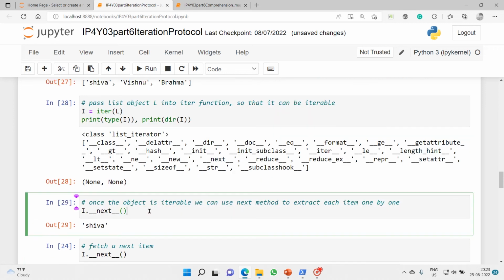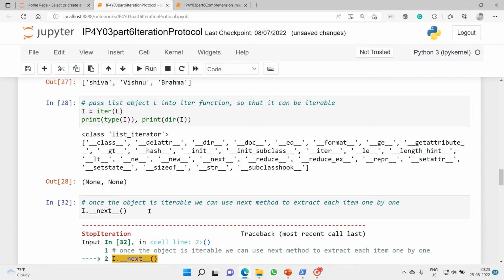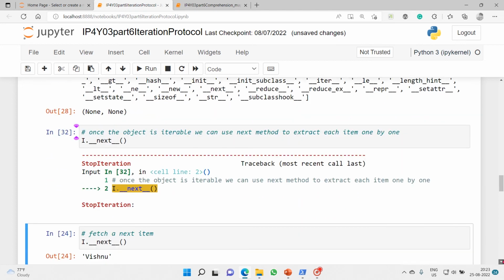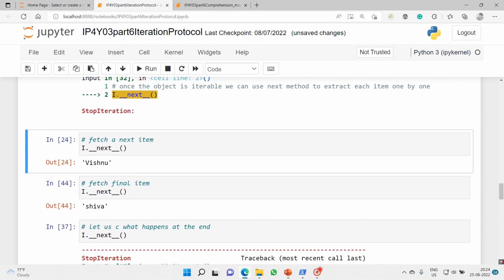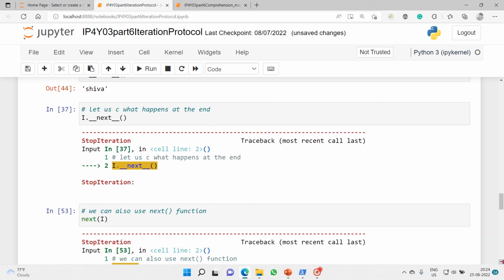Shiva, Vishnu, Brahma. So once all three are done, what we get is a StopIteration exception. So this is how it works. So now at the end, what happened is a StopIteration.